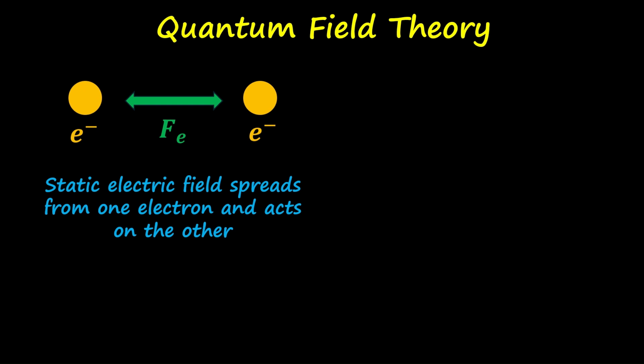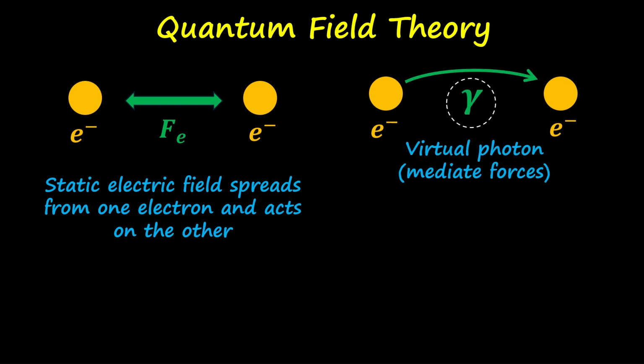Or in other words, instead of the forces acting directly between these particles, they are described as the exchange of force-carrying particles. Now, if we take the same example, one of the electrons will emit a virtual photon and that virtual photon will be absorbed by the other electron. Now, this exchange gives the repulsive force.